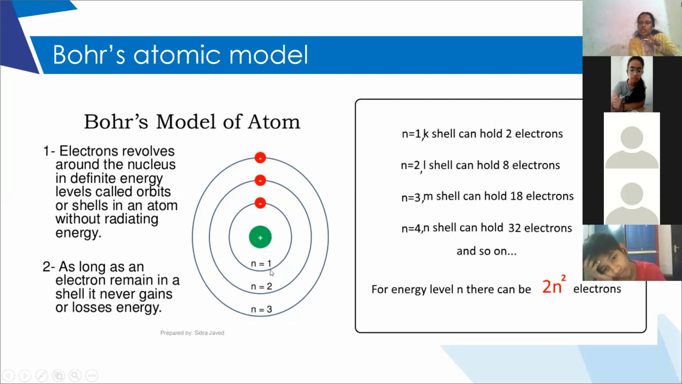If n is equal to 1, what does it mean? First orbit. If n is 2, it is the second orbit away from the nucleus. If n is equal to 3, that is the third orbit.